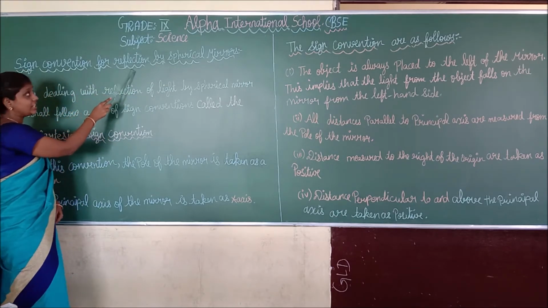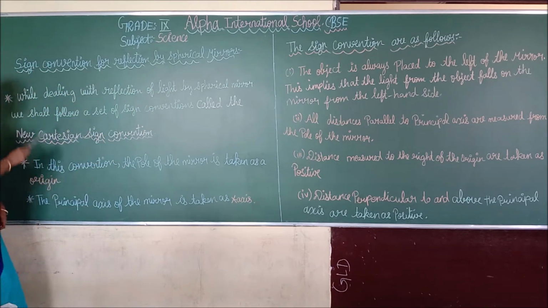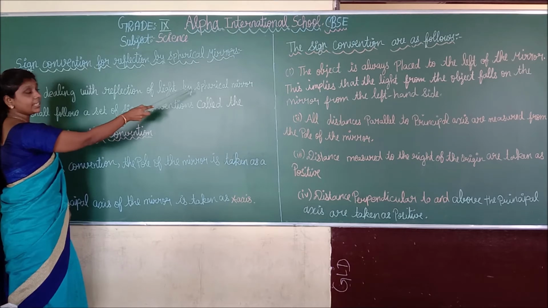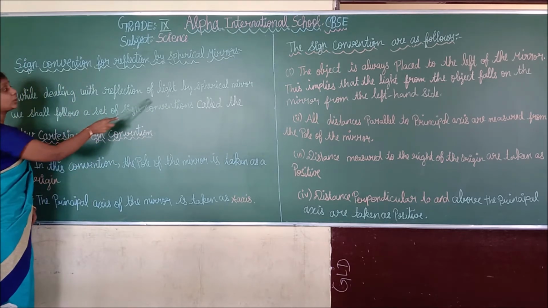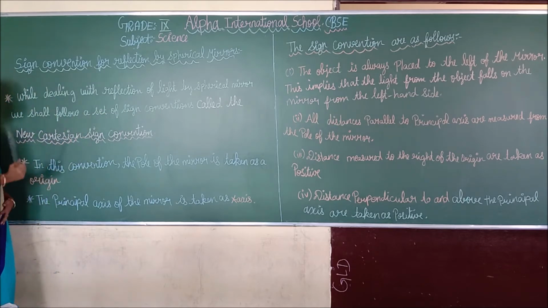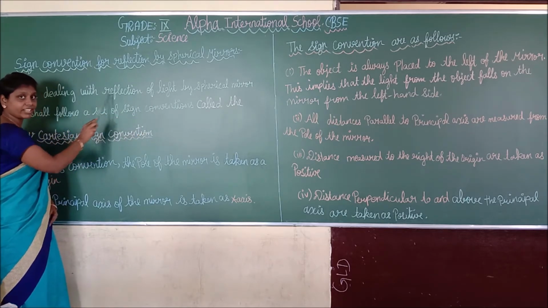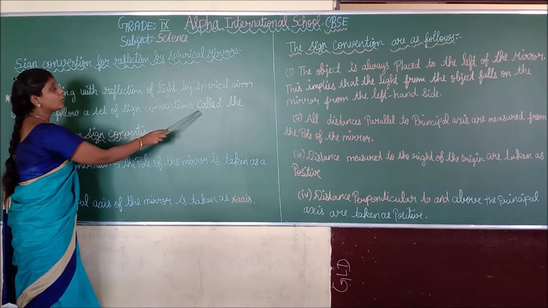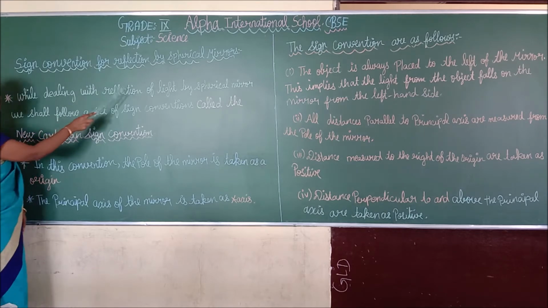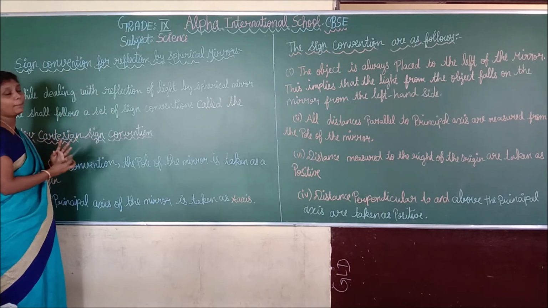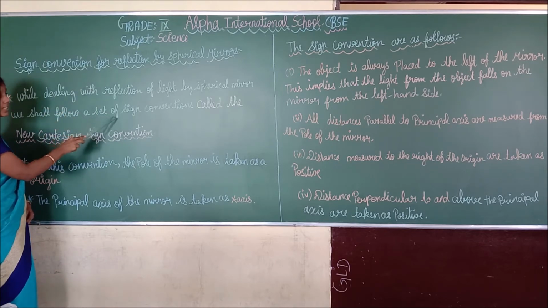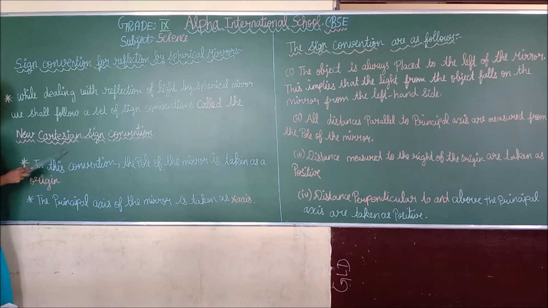While dealing with reflection of light by a spherical mirror, we shall follow a set of sign conventions, and this set of sign conventions is called the new Cartesian sign convention. You understand?